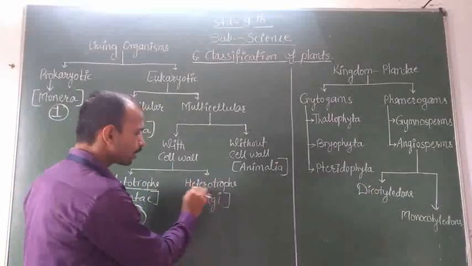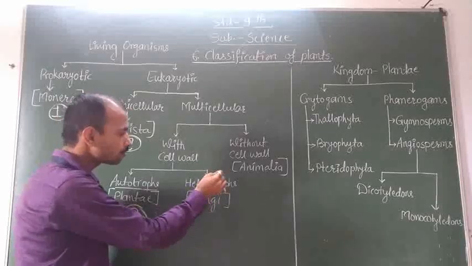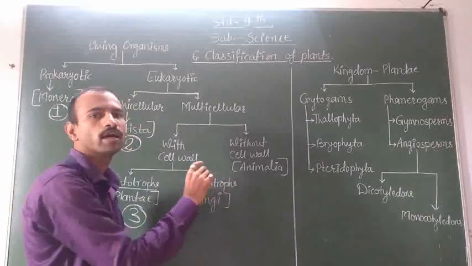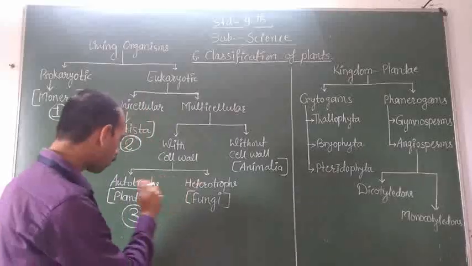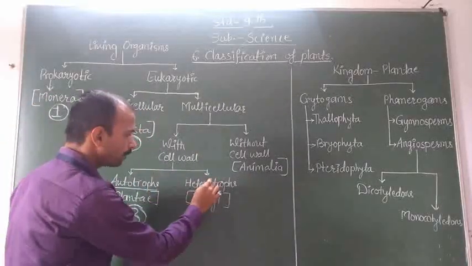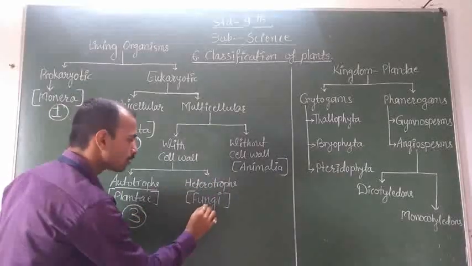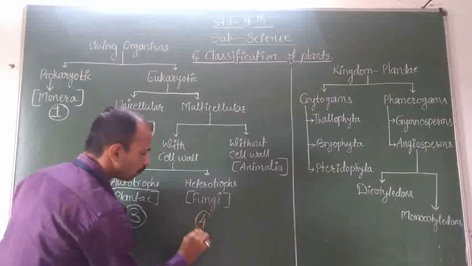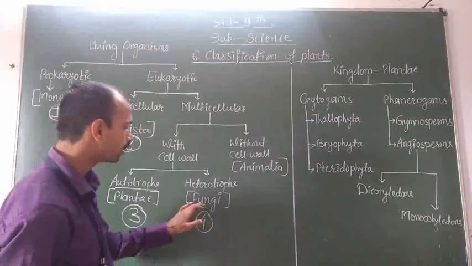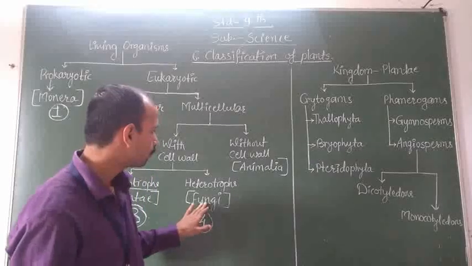That's why they are called autotrophs. Another type is heterotrophs. They cannot prepare their own food. For their food, they totally depend on autotrophic organisms or other organisms, and that's why they are called heterotrophs. The kingdom is Fungi. It is our fourth kingdom, that is Fungi. They totally depend on other organisms for their basic needs.